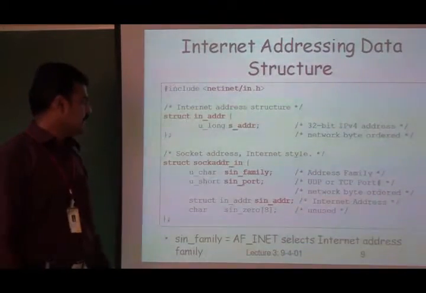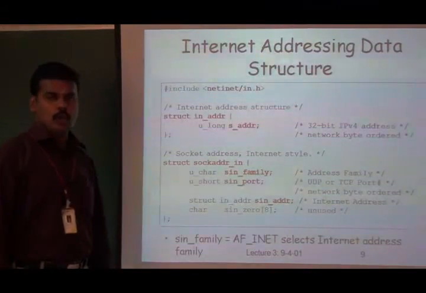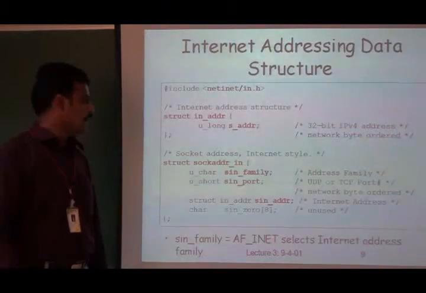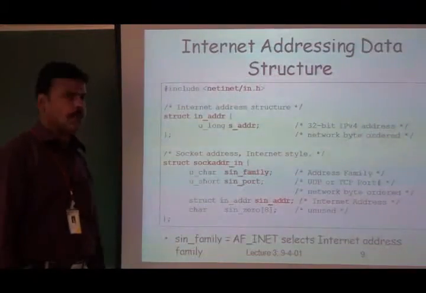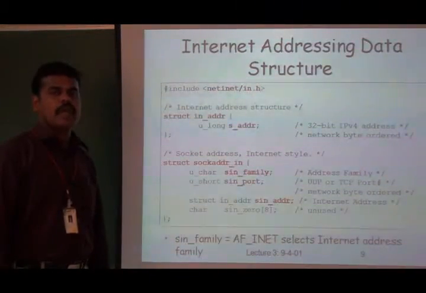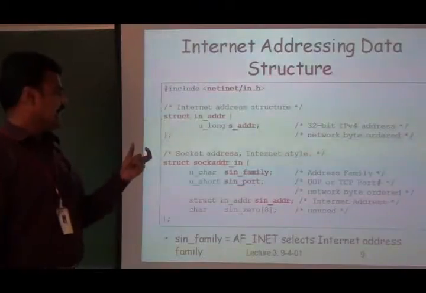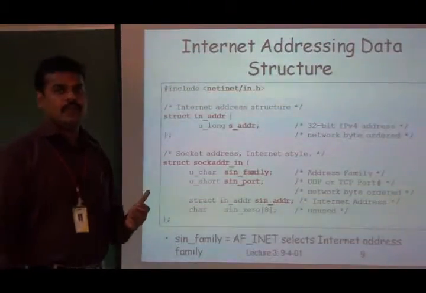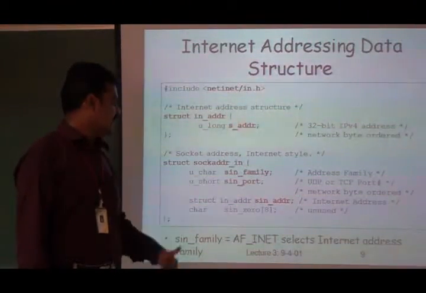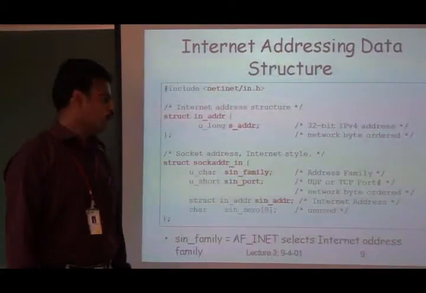The second one is used to hold the port number, the application's port number. It may be either server or client. Next one, sin_addr, is used to hold the IP address of the server or client. Next one, sin_zero, is unused.